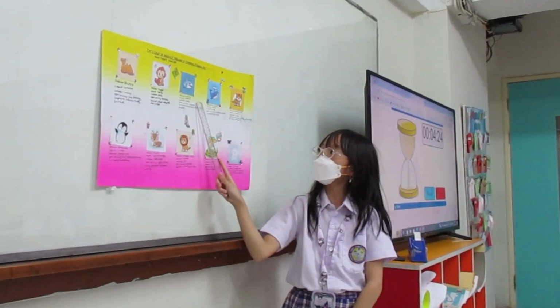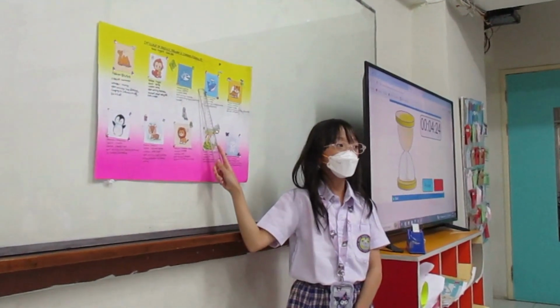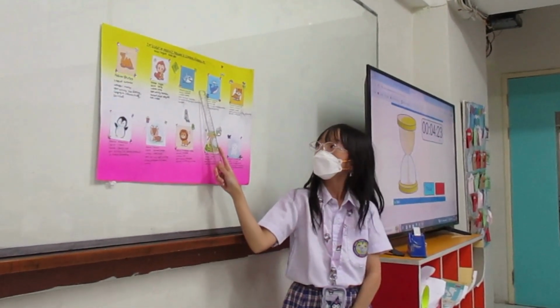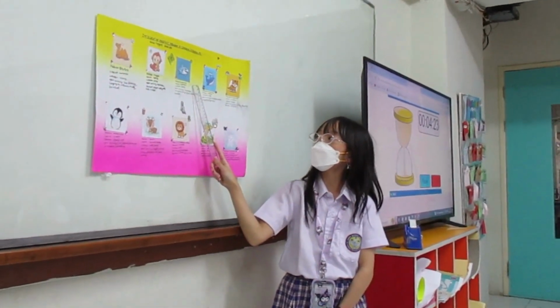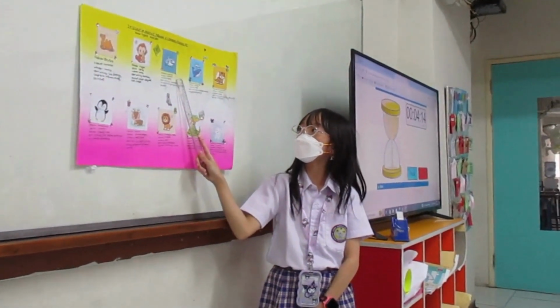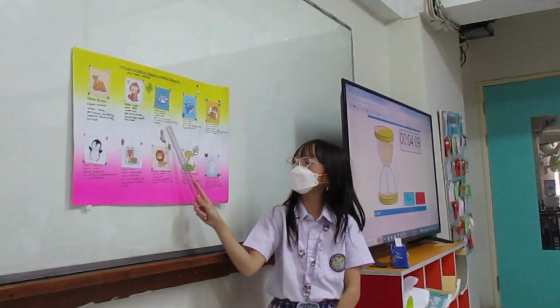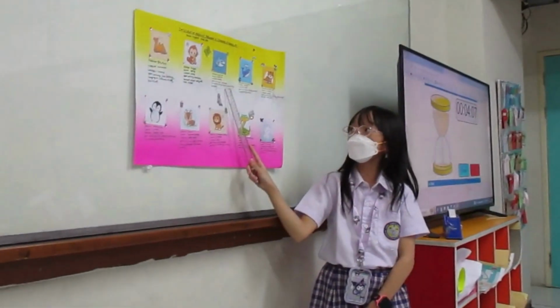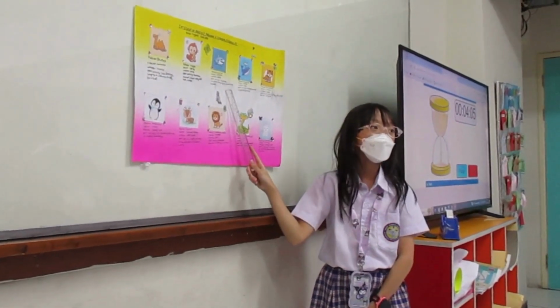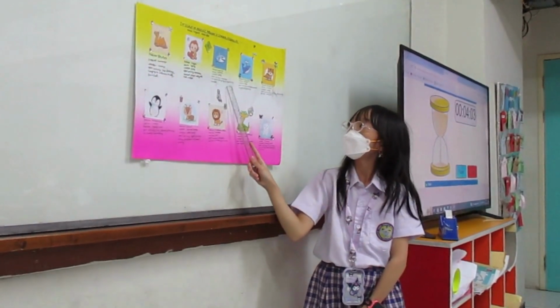Next one is a shark. The habitat of a shark is in the ocean or sea. The season is summer. The weather is sunny. Sport activities are gardening, swimming, camping, bird watching, and baseball.